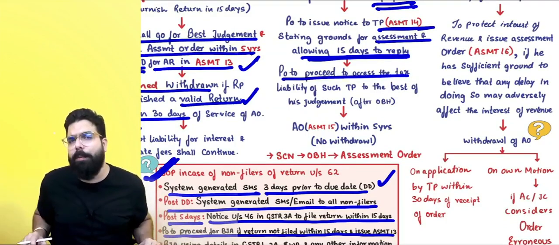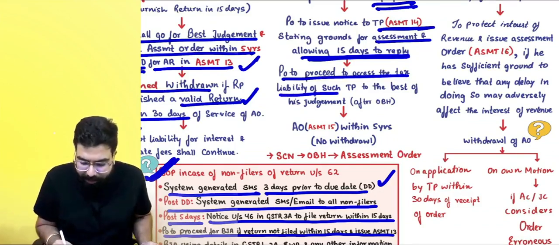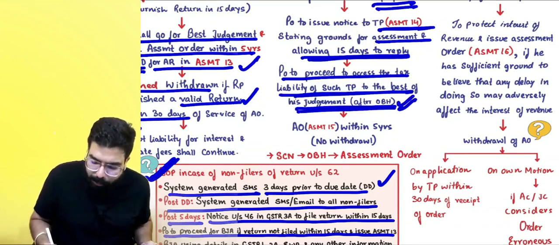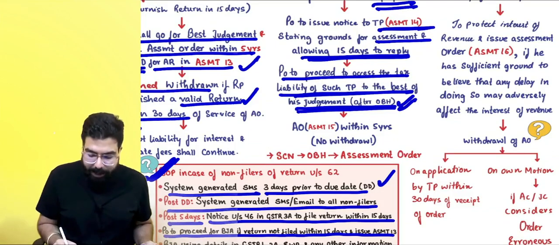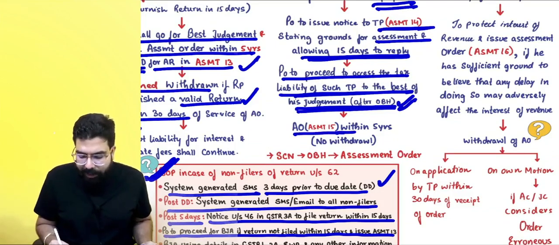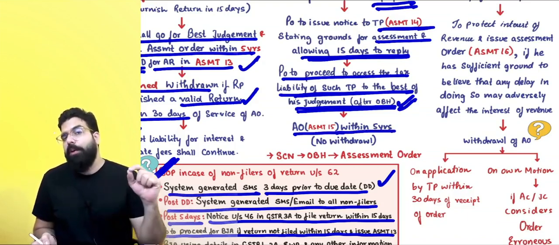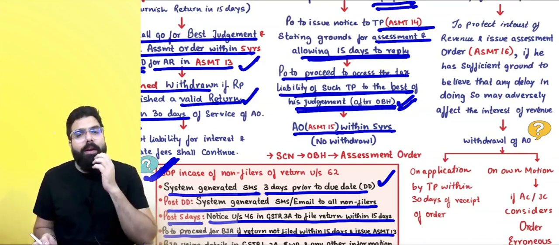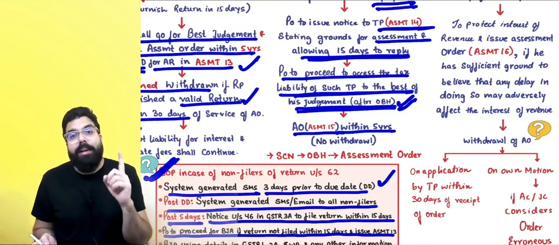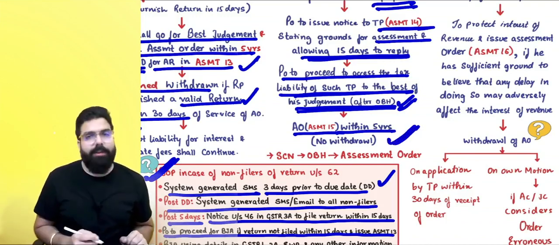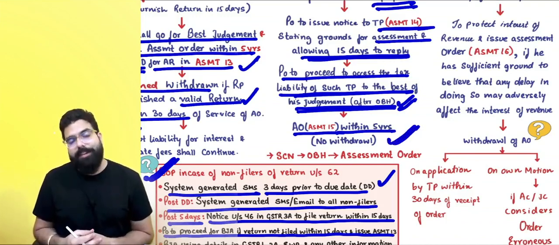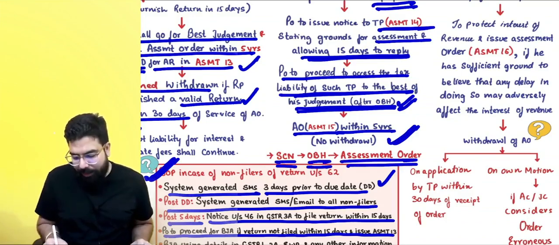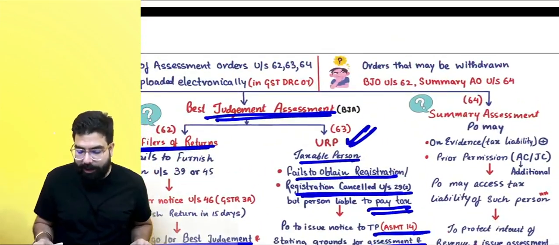But if he doesn't like your reply, then the proper officer proceeds to assess the tax liability of the person to the best of his judgment. After providing an opportunity of being heard, they will pass the ASMT 15 assessment order within 5 years. Always remember, everyone, there is no withdrawal of an assessment order which is passed under section number 63. So basically, they will give you a show cause notice, an opportunity of being heard, and then the best judgment assessment order is passed.